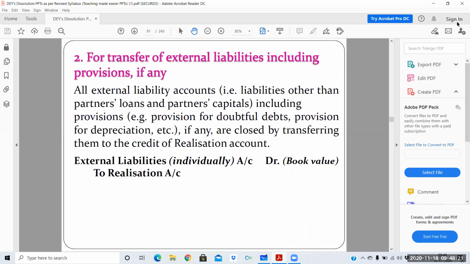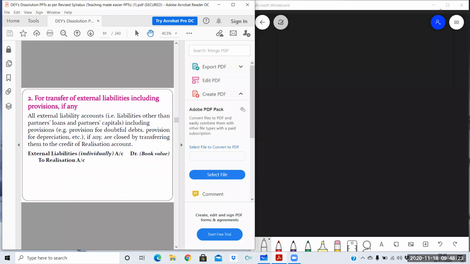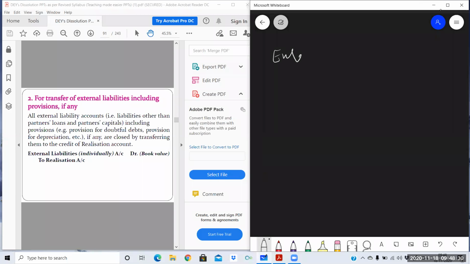Next, for transferring of liabilities. All the external liabilities will be transferred. External means which are payable to an outsider.